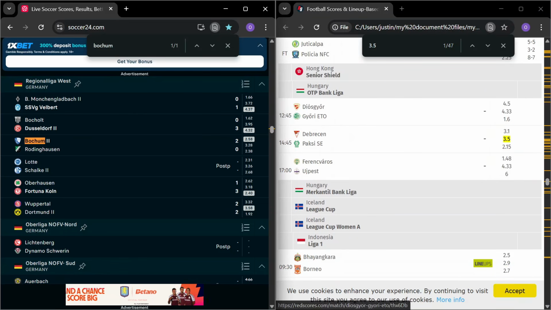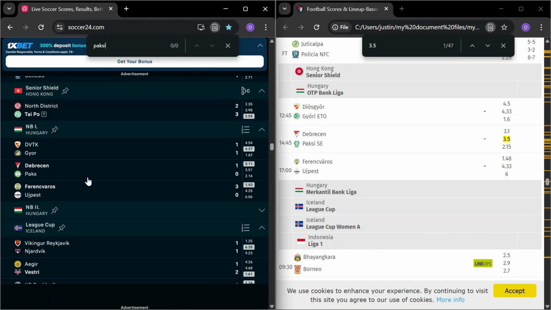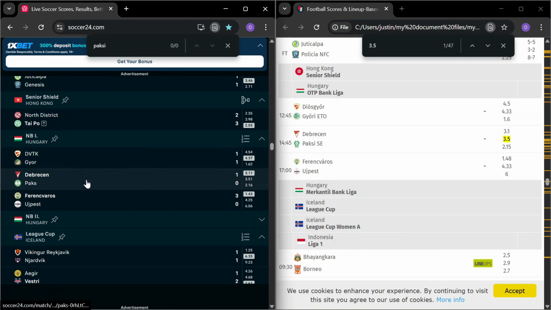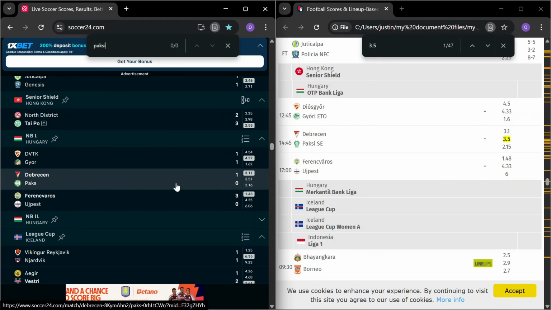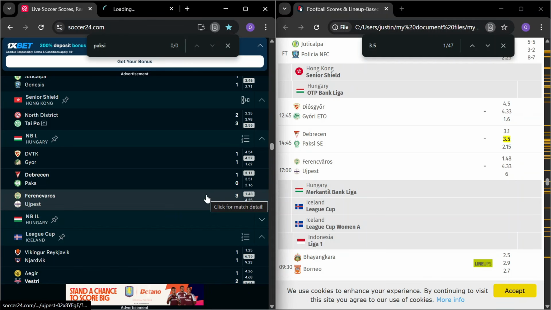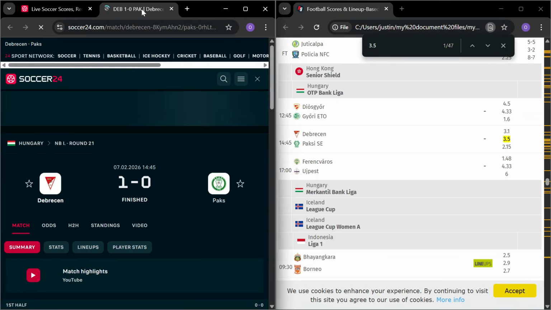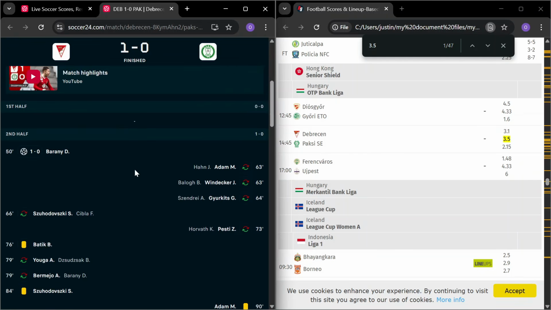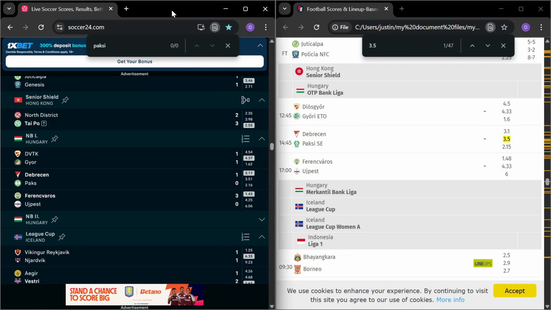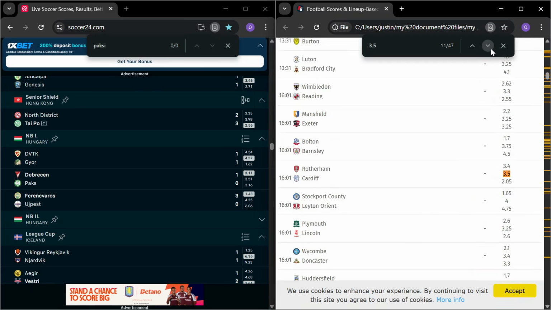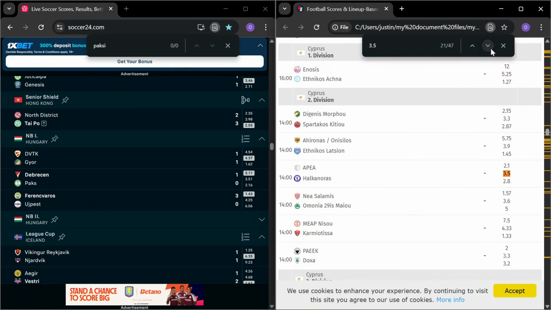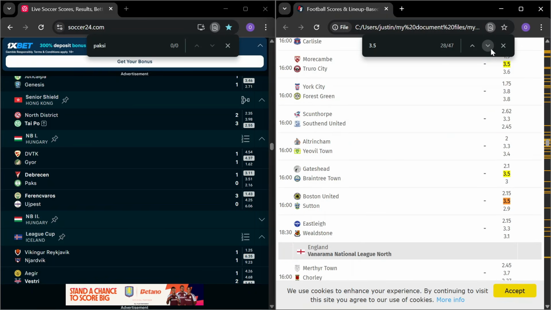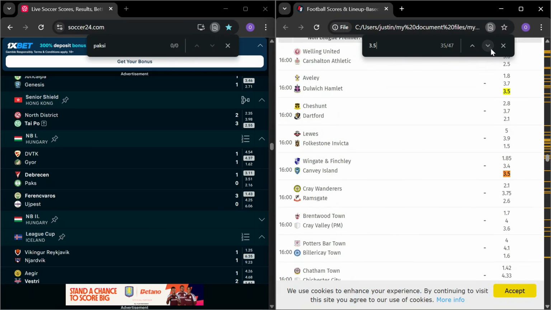Let's see for Paxi Hungary. Now, this should be Paxi. They gave us 1 goal only. They did not deliver for us. So, we've gotten 7 matches and 1 loss. They scored in the 50th minute and didn't score again. So, that's it for Paxi. That is 1 out of 7. So just trying to round up this video very quick so it doesn't take a lot of time.